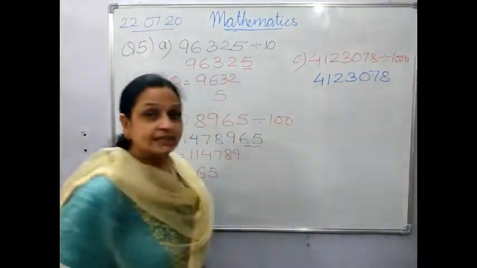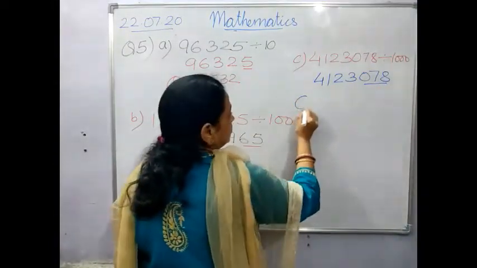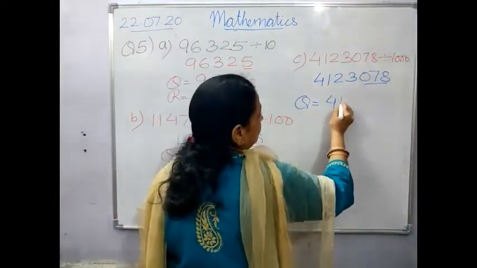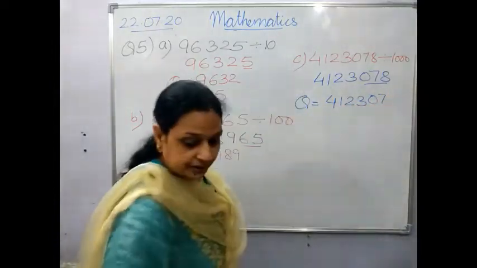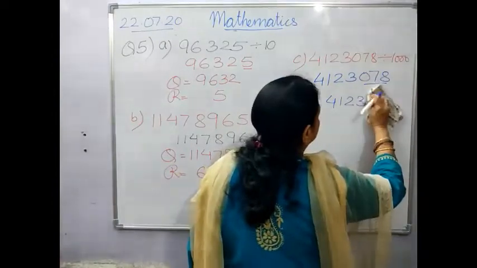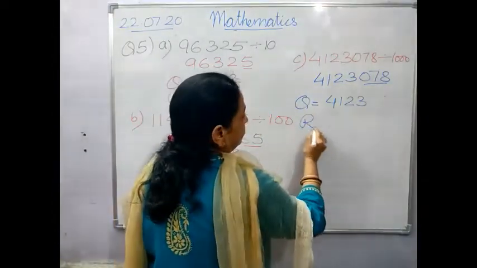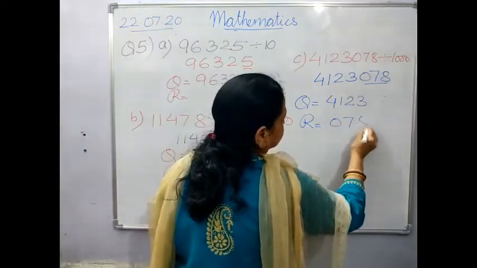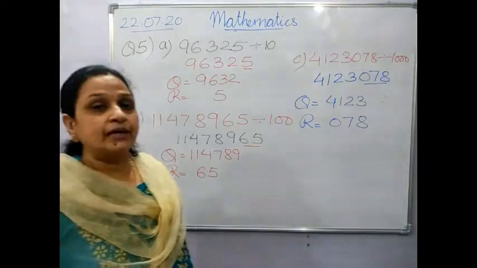How many zeros? 3. 1, 2, 3. Underline it. So your quotient will be 41230. Sorry, the quotient will be till here, and this will be your remainder. I hope it is clear to everyone.